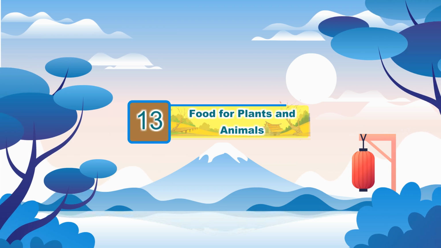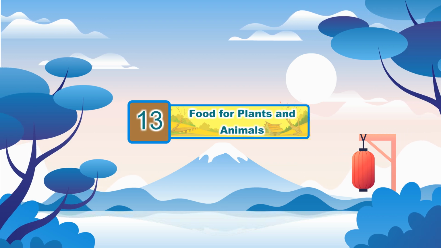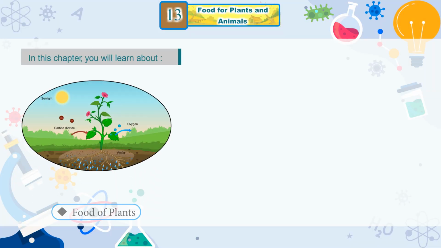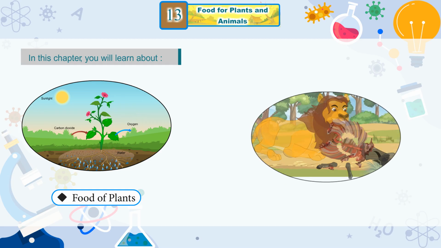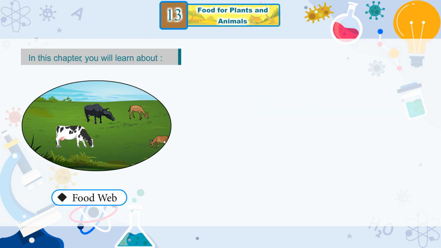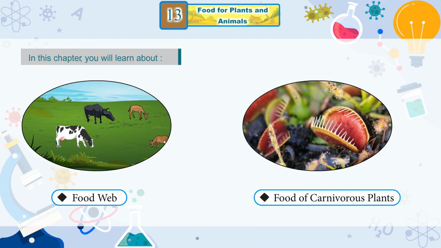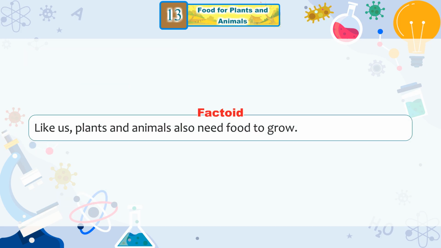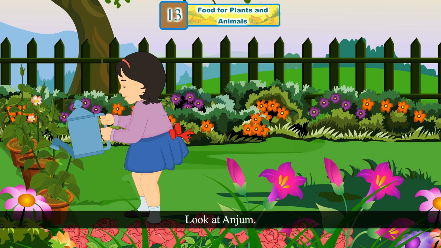Chapter 13. Food for Plants and Animals. In this chapter, you will learn about food of plants, animals and their food, food web, food of carnivorous plants, and food chain. Factoid. Like us, plants and animals also need food to grow.